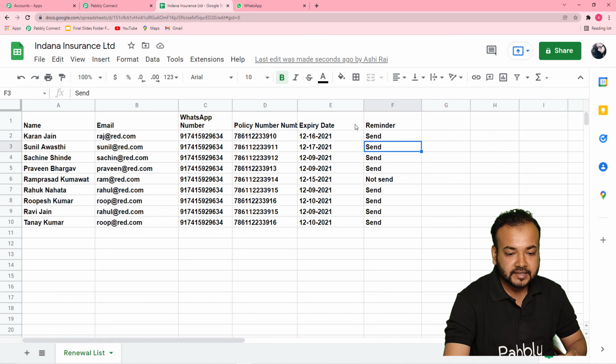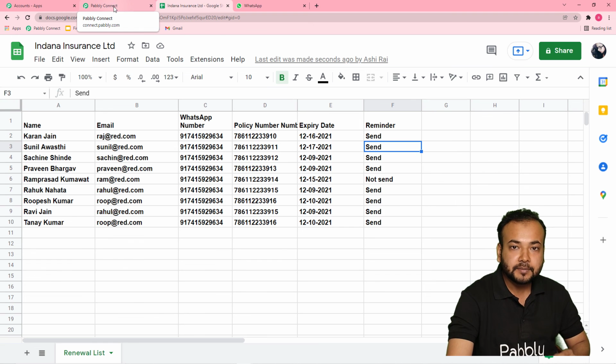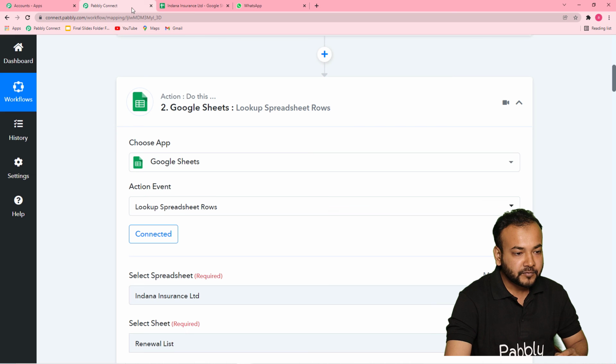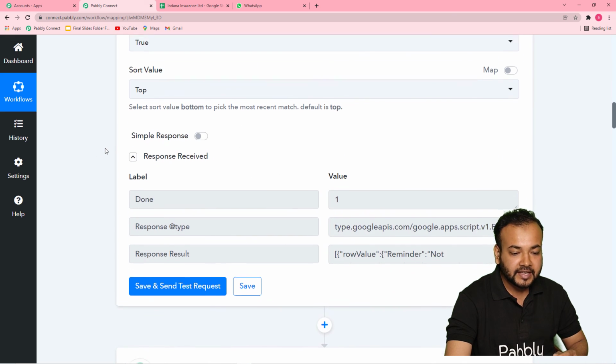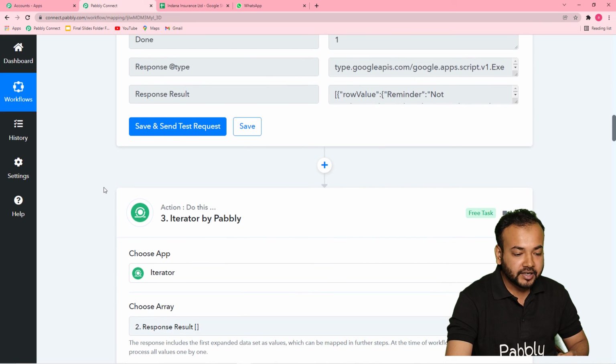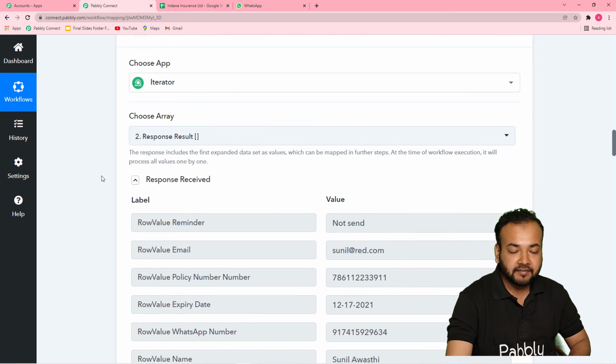I have mentioned the statuses here as not sent, so I wanted to send messages only to those persons whose status is not sent. For that we applied the lookup, then captured the data of those persons like this. Then I applied the iterator to segregate the data one by one.